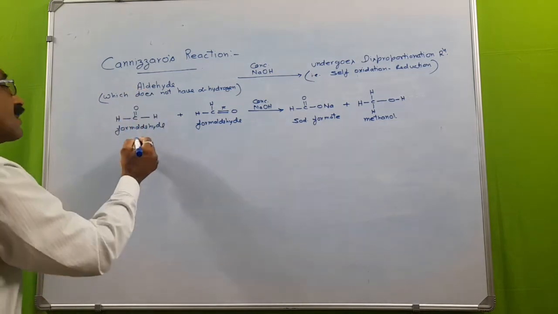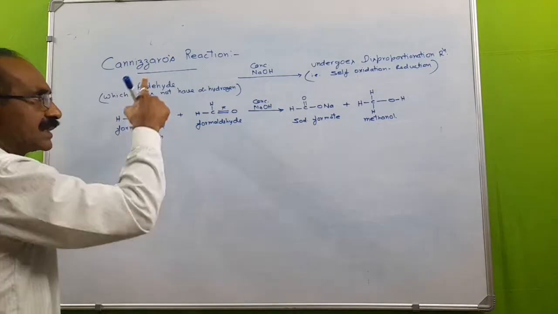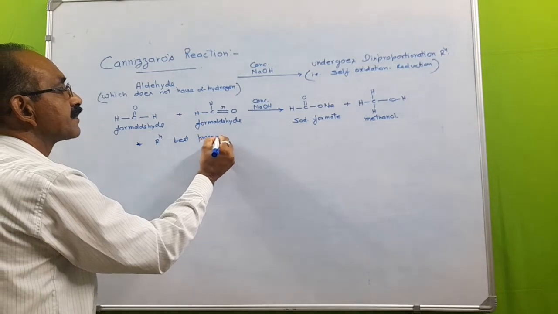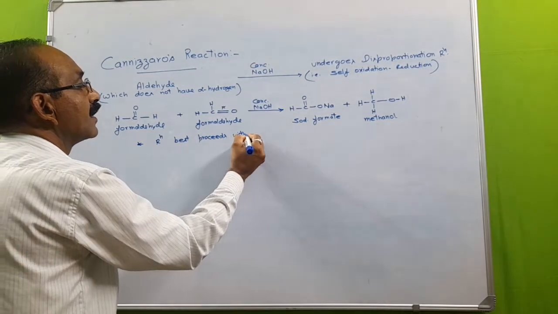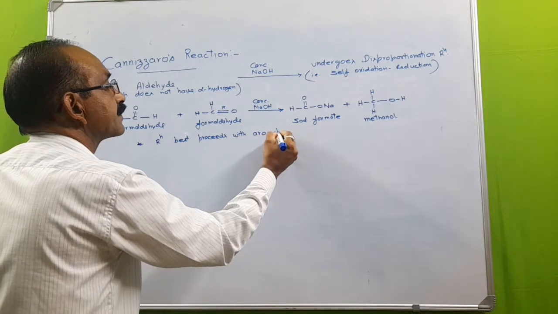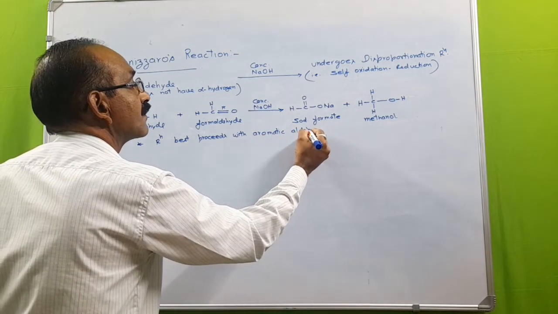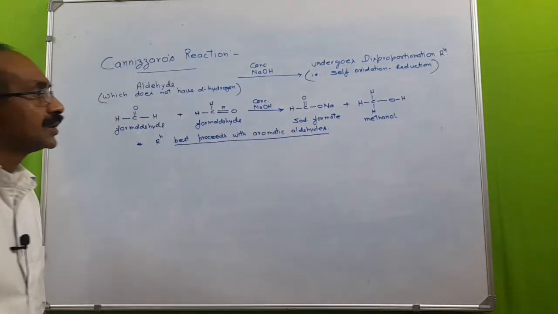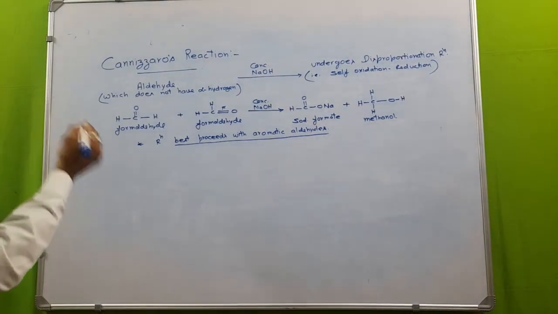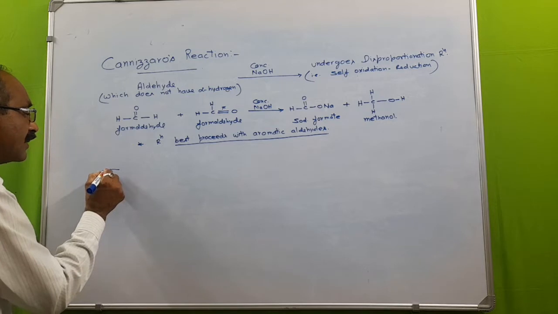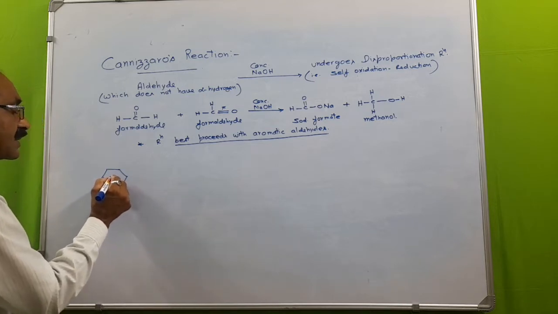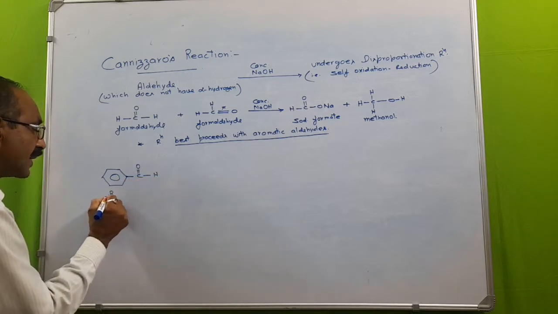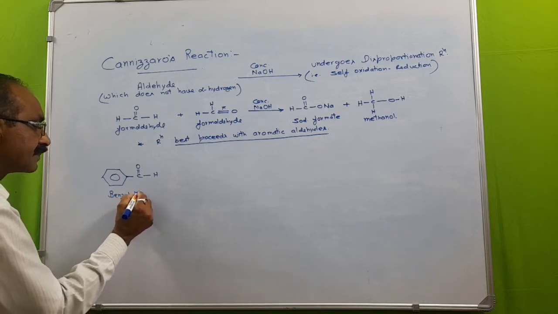Although remember that Cannizzaro's reaction proceeds best with aromatic aldehydes. So we'll write the reaction taking an aromatic aldehyde. Let our aldehyde be this. It is benzaldehyde.